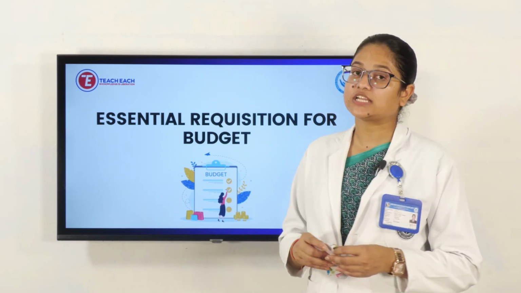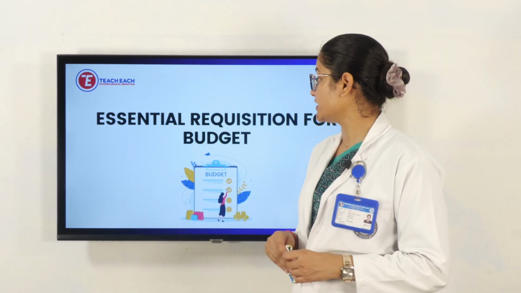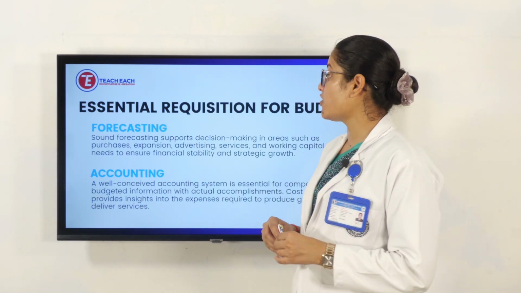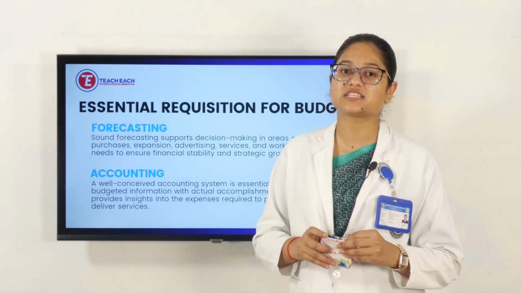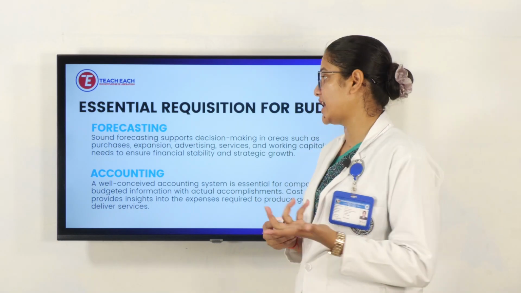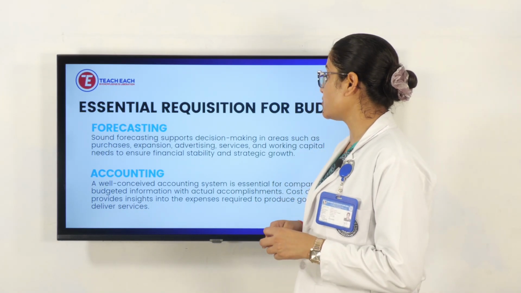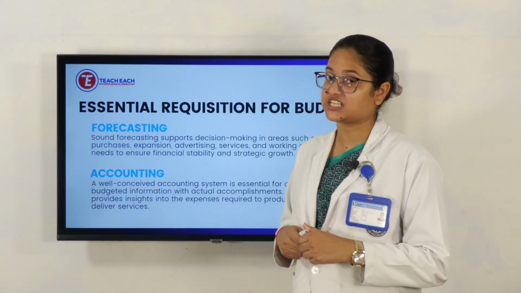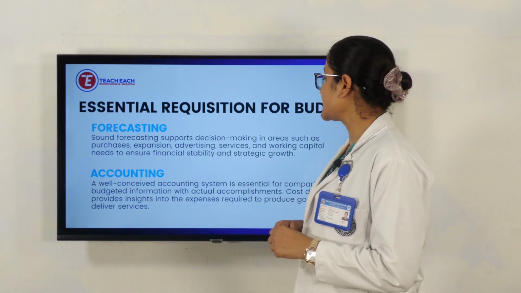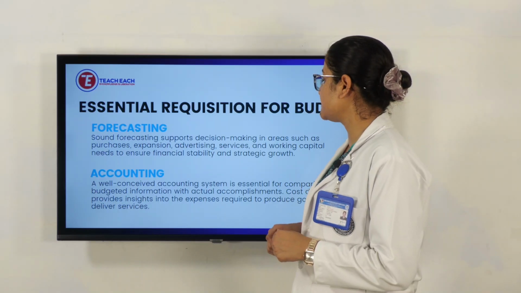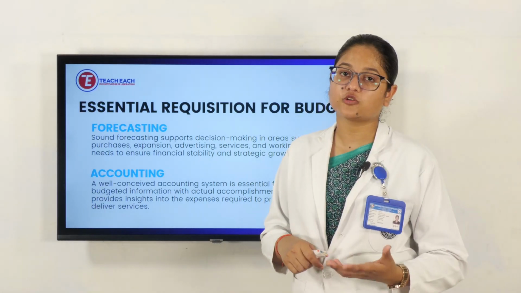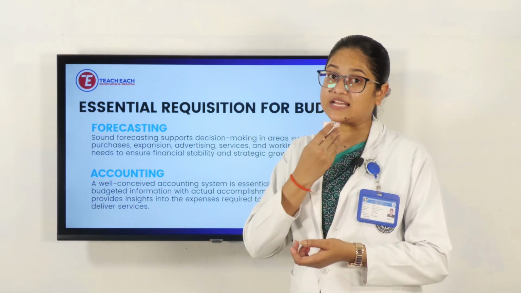Then we'll see about the essentials of budgeting, the requisites for a budget. Essential requisites for a budget are forecasting. Forecasting means forward looking, like we should have a future plan. Sound forecasting supports decision making in areas such as purchases, expansion, advertising, services, and working capital need to ensure financial stability and strategic growth. Means we should have future looking plans.